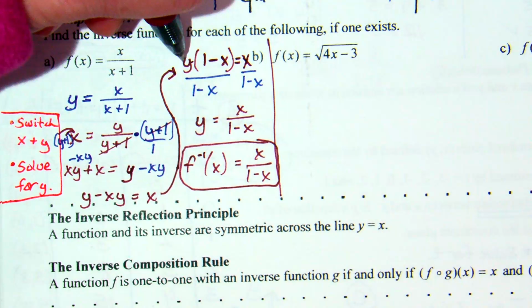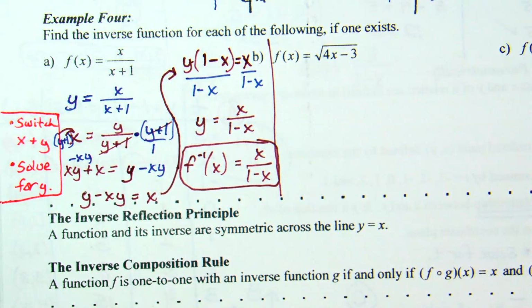So right here, y divided by y became 1, and xy divided by the y becomes x. Okay? Good questions here.